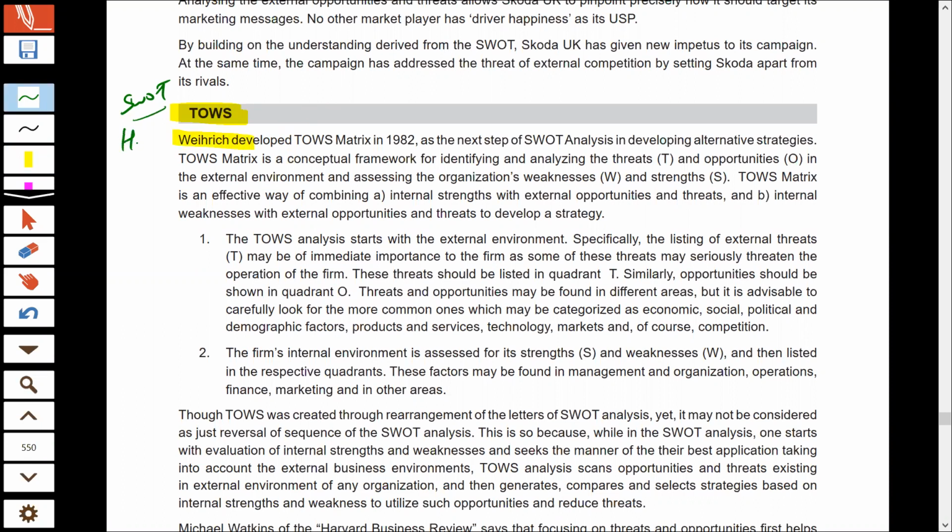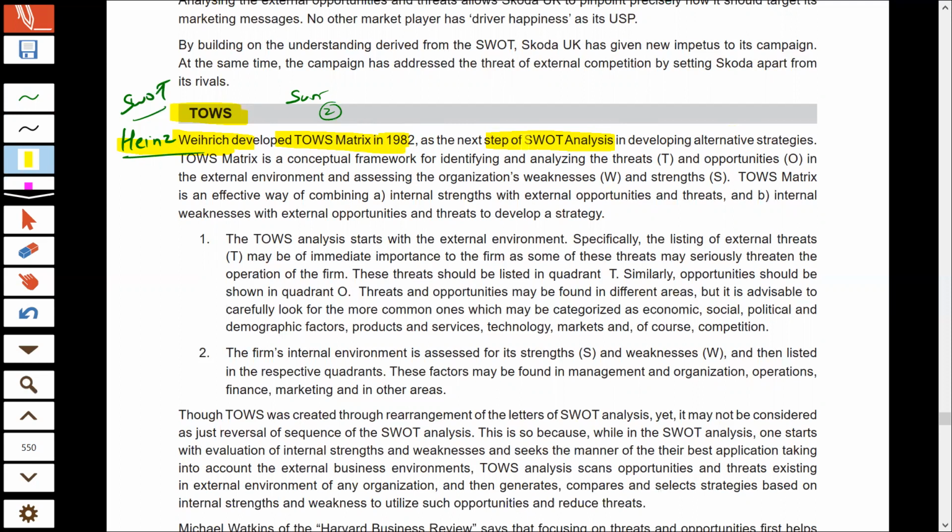The proper name is Heinz Weihrich. So the full name is Heinz Weihrich. Heinz Weihrich is the person who developed the TOWS matrix in 1982. And TOWS is the next step to SWOT analysis. So the first step of TOWS analysis is to do SWOT, and the second step is to do the TOWS analysis. So this is the sequence.